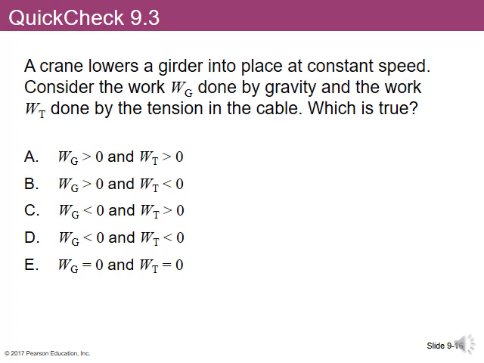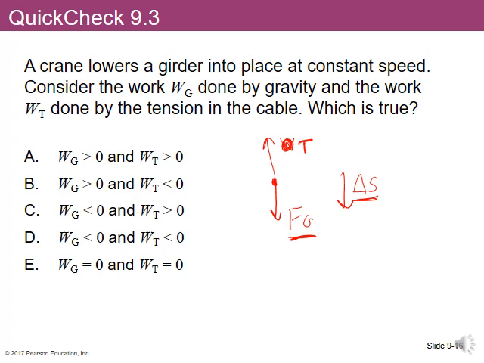If we think about it, we can draw a quick sketch over here. If we have the girder, the weight will be acting down, and the tension force, the T there for tension force, will be acting up. So if it's moving down, its displacement is down, then the force of gravity and the displacement are in the same direction, which means that the work done by gravity will be greater than zero.